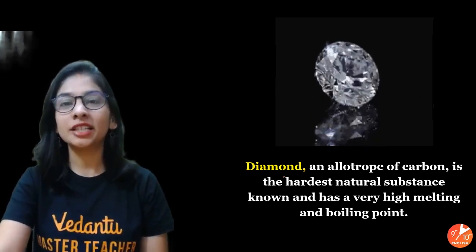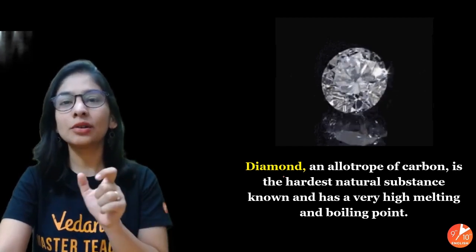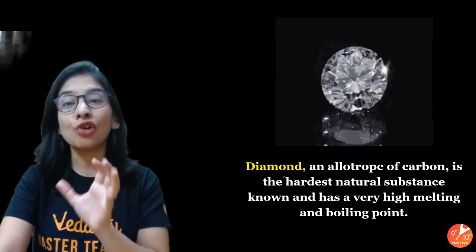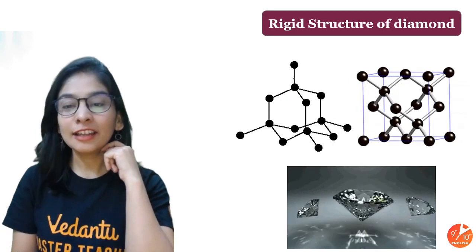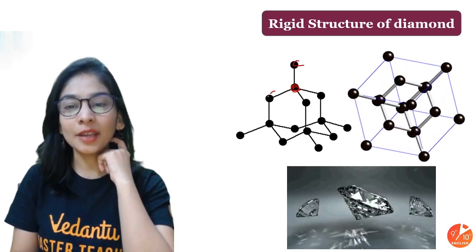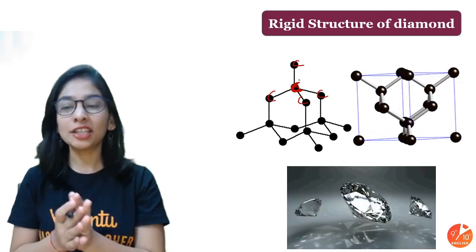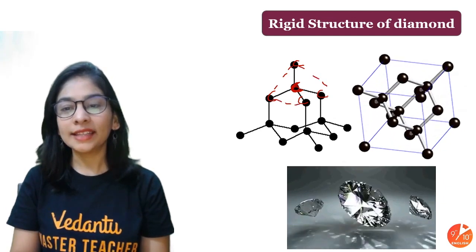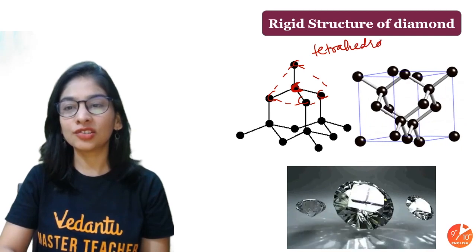and it has very high melting and boiling points, because the structure in which carbon combines with carbon is very hard and rigid due to the strong covalent bonding formed between them. Look at this, these circles represent nothing but carbon. One carbon is combined with 4 carbons in such a way that they make a tetrahedron structure.